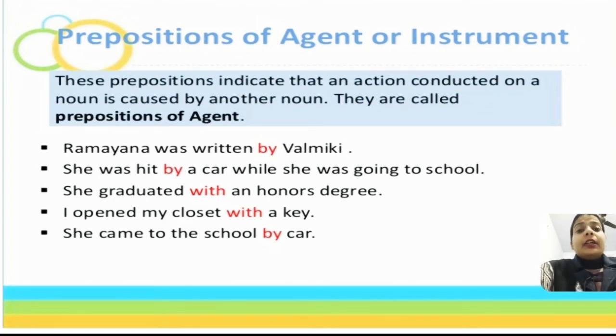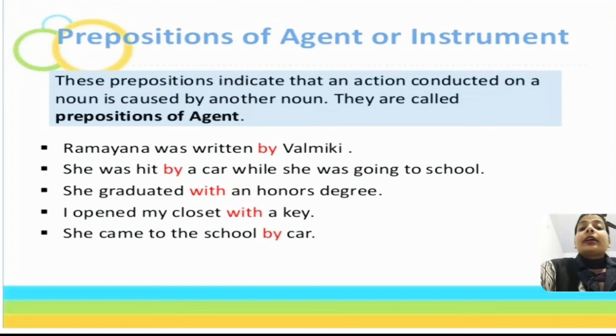For example, Ramayana was written by Valmiki. So here the word by becomes the preposition of instrument or preposition of agent. Who wrote Ramayana? Valmiki was the one who wrote Ramayana. She was hit by a car while she was going to school. So here the word by lets you know what caused the action.